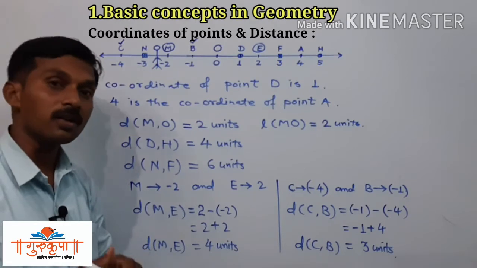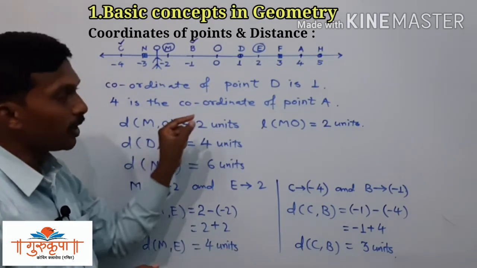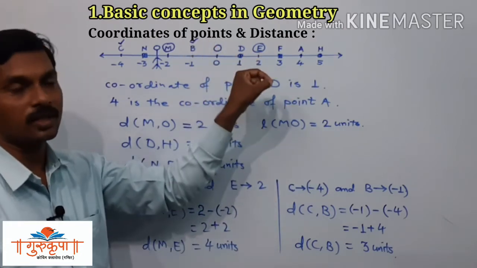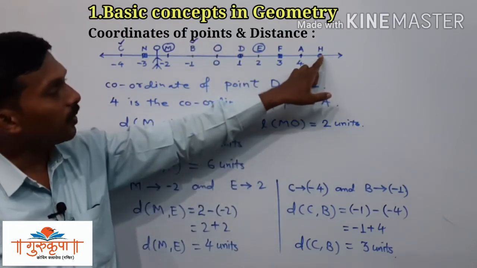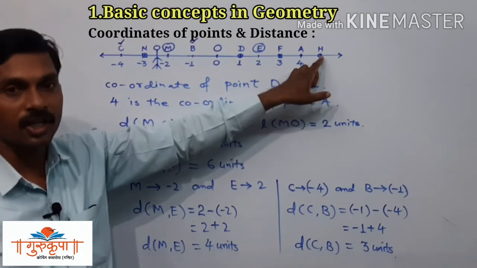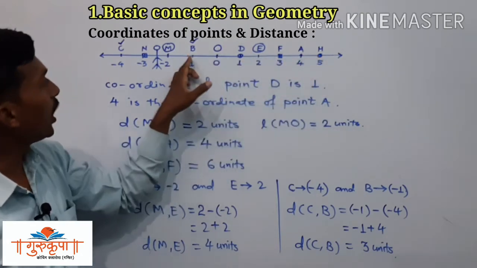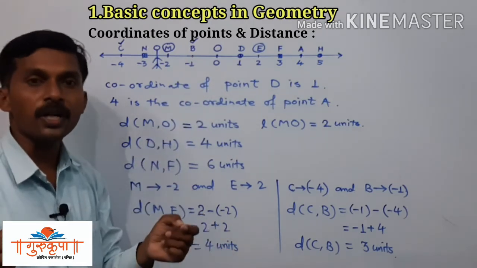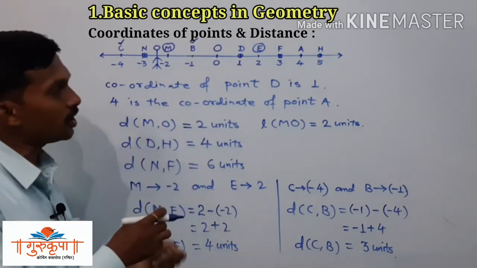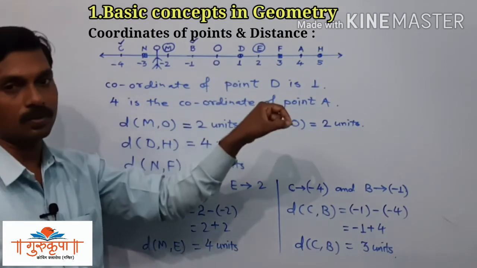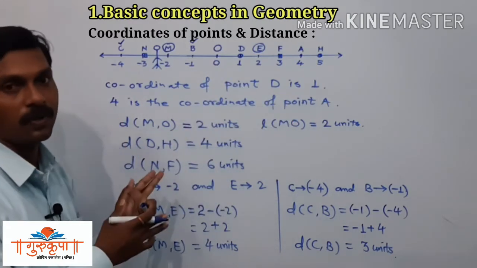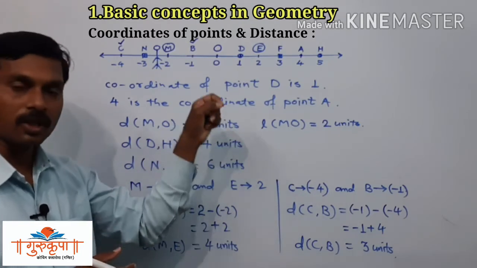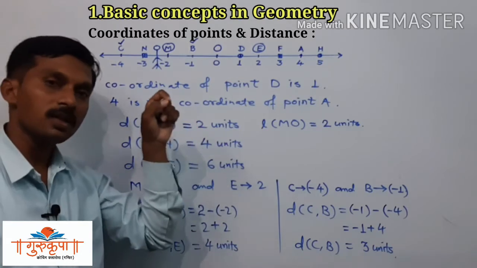When the points are not distinct, when two points are not different, they are at the same place. Suppose we have been asked to find the distance between the point H and H, that should be 0. Find the distance between the point B and B, that should be 0. When the two points are not distinct, the distance between them is 0. We have to remember these 2 points, that distance is never negative, and if two points are not distinct, then the distance between them is 0.